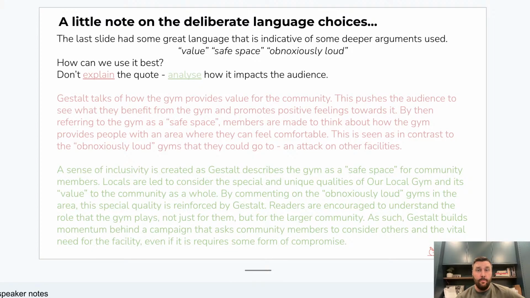By commenting on the obnoxiously loud gyms in the area, this special quality is reinforced by Gestalt. Readers are encouraged, ding, ding, ding, great verb, to understand the role that the gym plays, not just for them, but for the larger community. As such, Gestalt builds momentum behind a campaign that asks community members to consider others and the vital need for the facility, even if it requires some form of compromise.